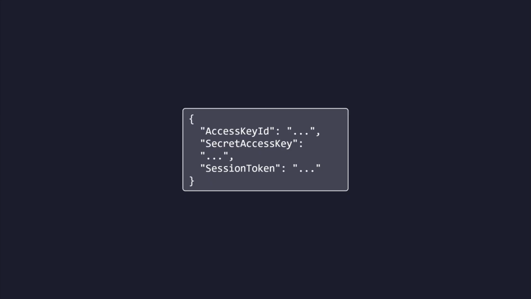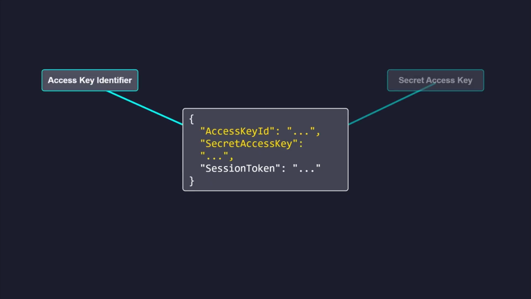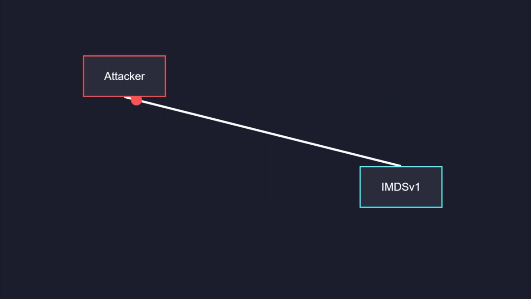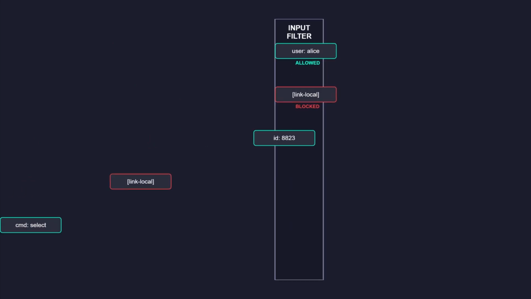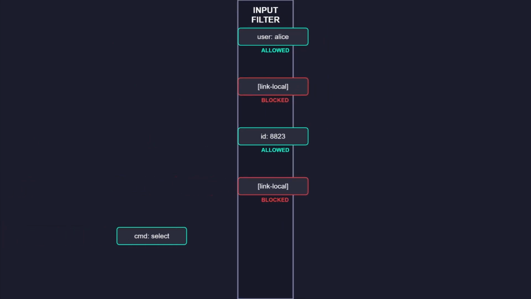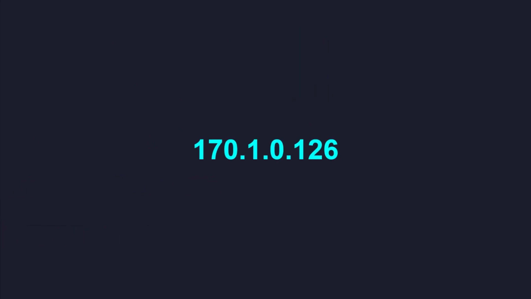The returned JavaScript object notation object contains three critical pieces of data: an access key identifier, a secret access key, and a session token. This seamless extraction mechanism represents a classic attack vector operating against the legacy Instance Metadata Service version 1 architecture. To counter this threat vector, app developers often insert input string filters to block requests targeting the specific link local string format.